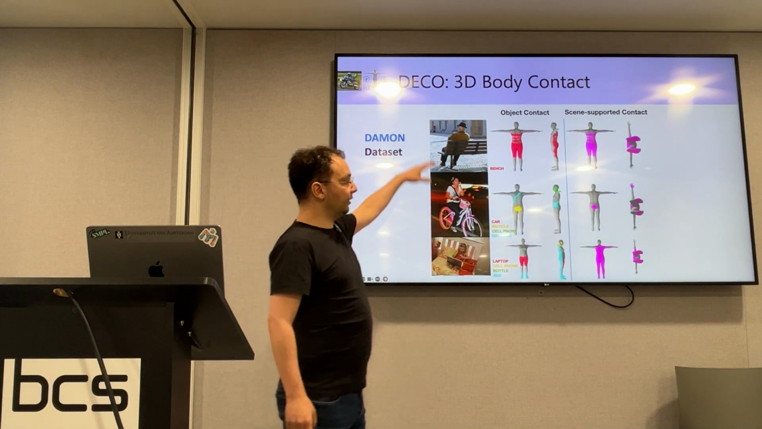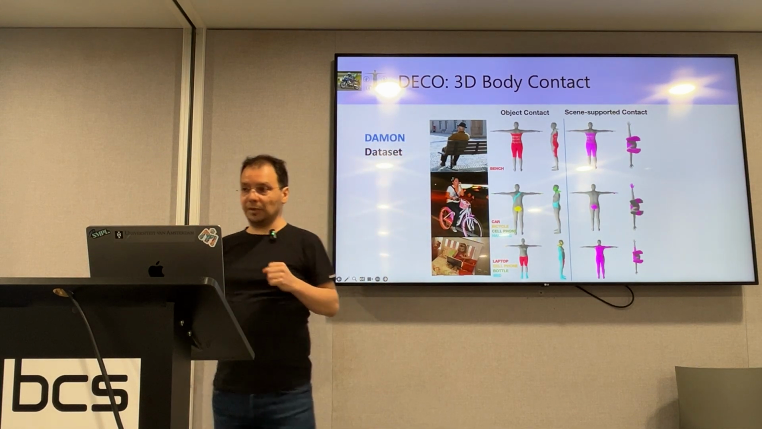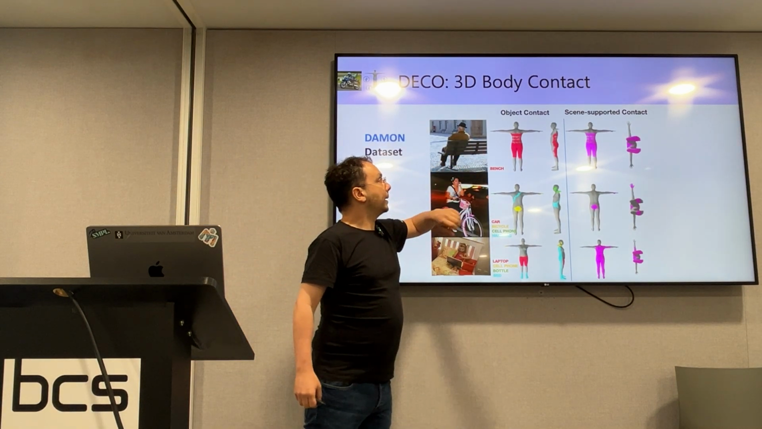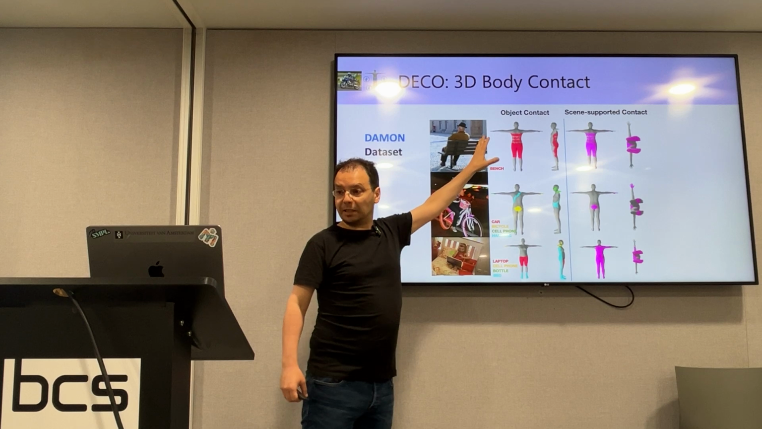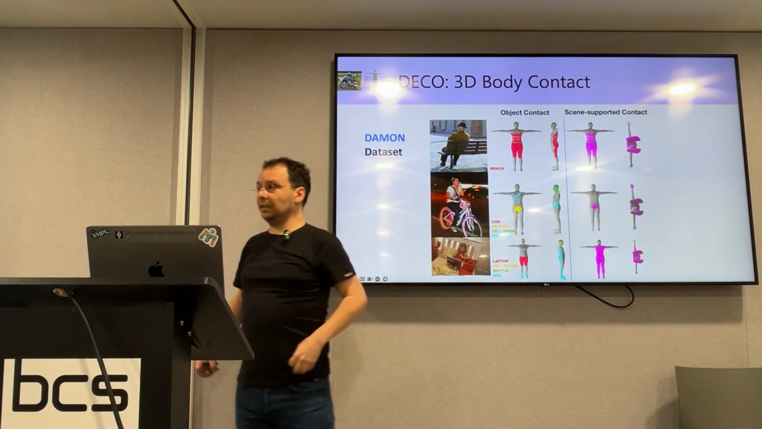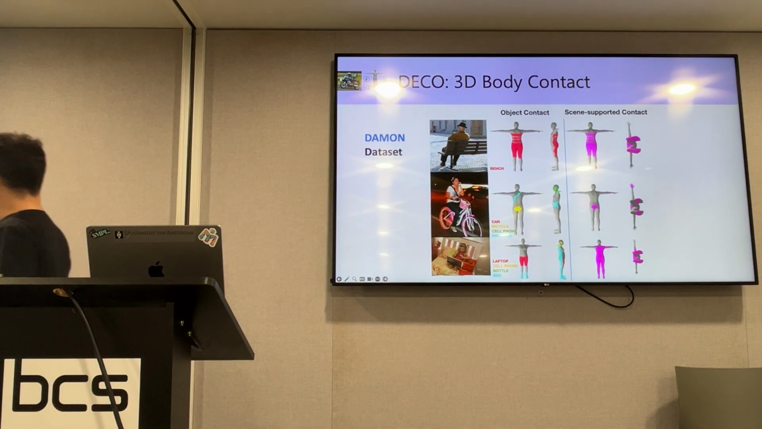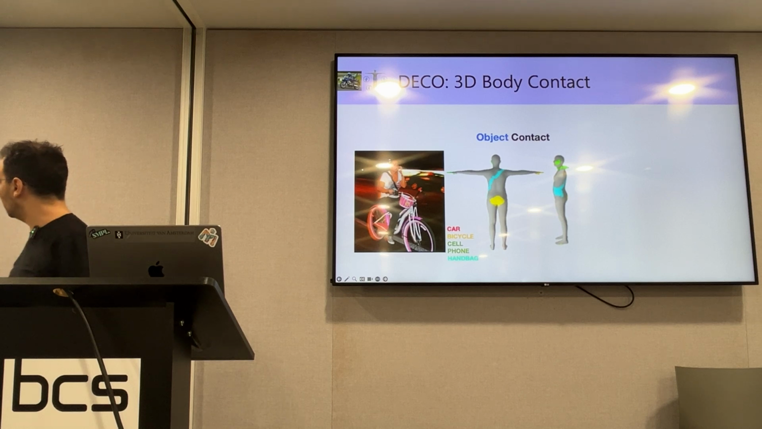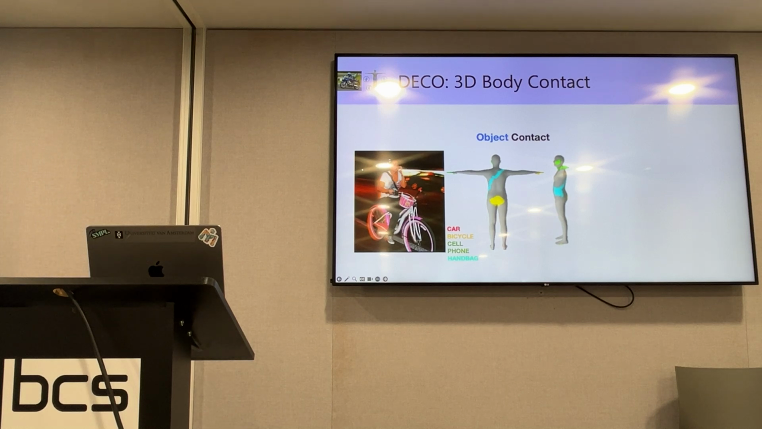Here on the left, we see several examples of images. In the middle column, we see contact labels for the specific objects. And on the right, we see general scene support contact. So let's focus only on one example for the sake of this discussion. Here are the objects that we detect with a VLM. With a car, there's no contact for obvious reasons.